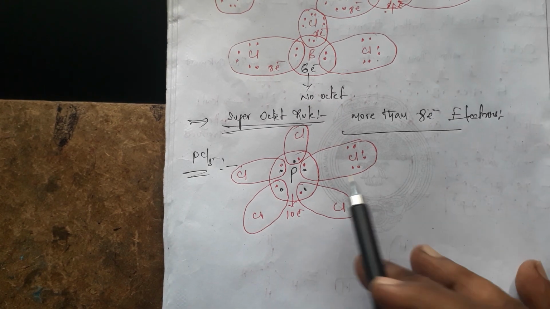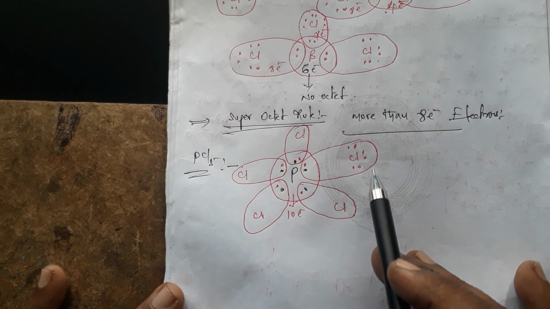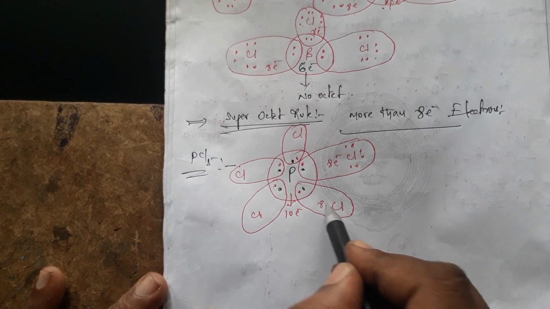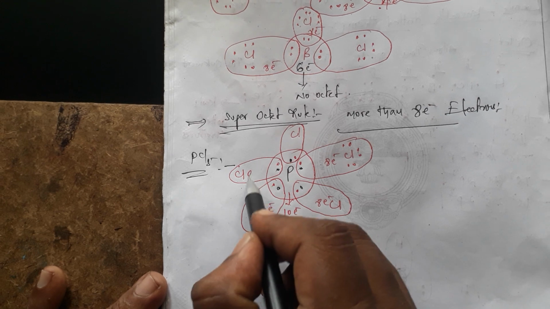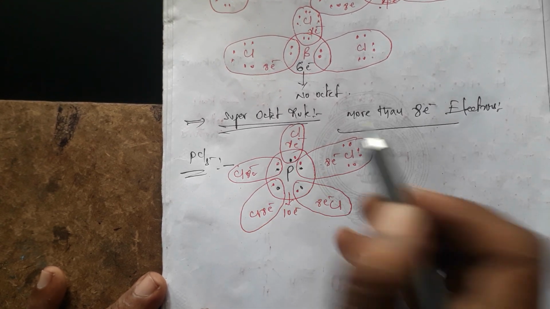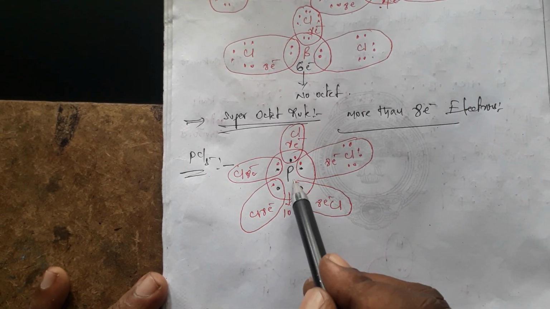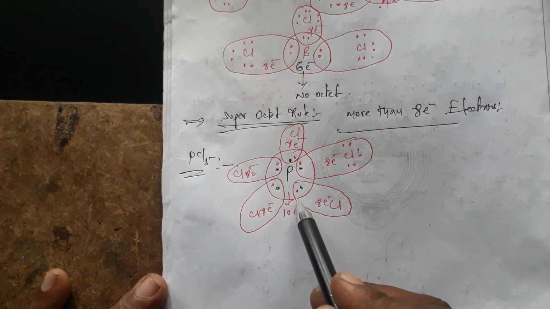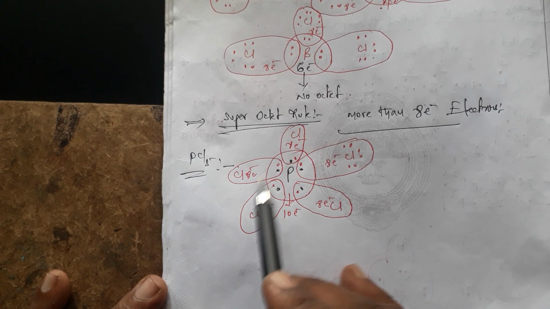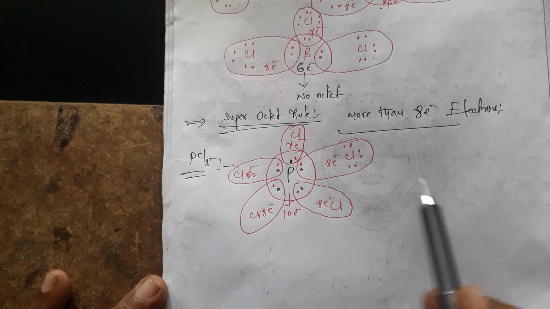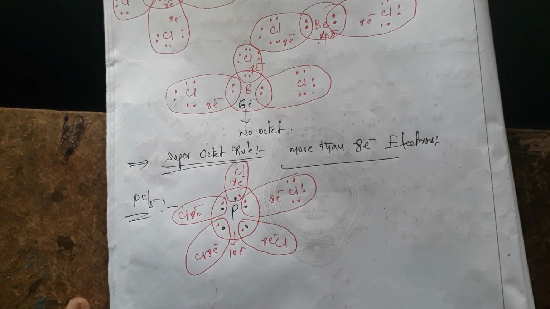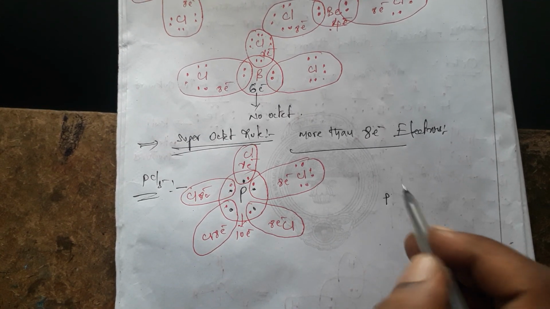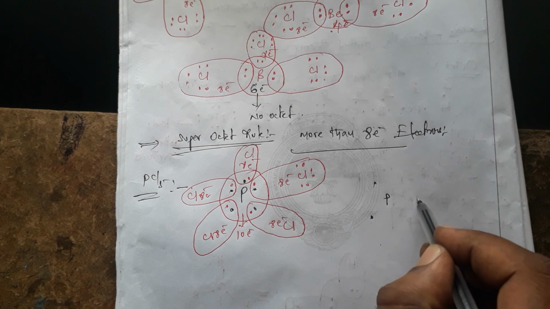But bond formation is possible. How many electrons are there in the chlorine atoms? Totally 8 electrons are there. But the phosphorus atom contains 10 electrons in its outermost shell, which produces a superoctet in the PCl5 molecule. Because of this, the molecule uses the structure phosphorus like this.